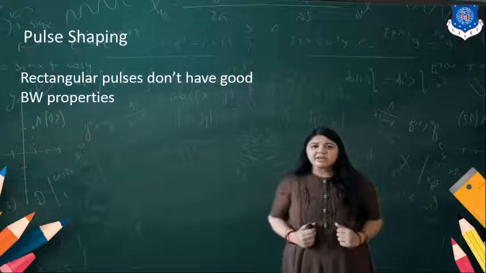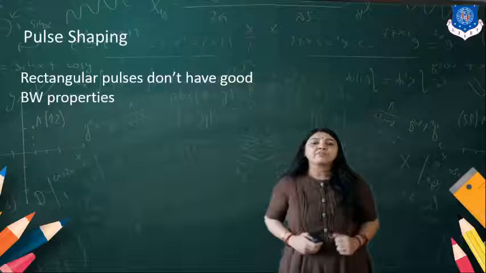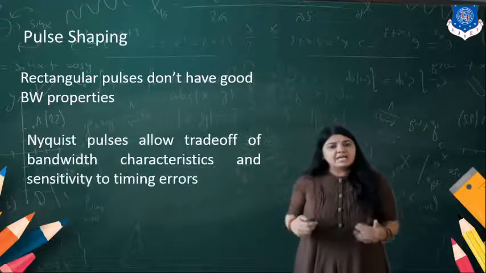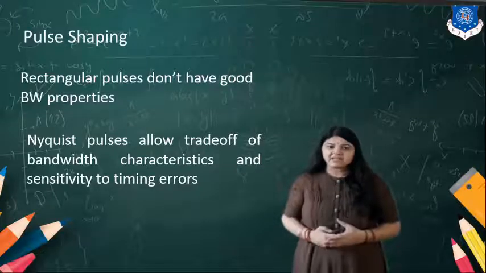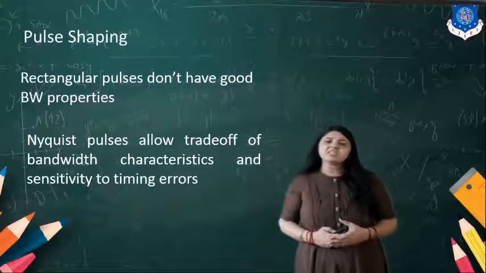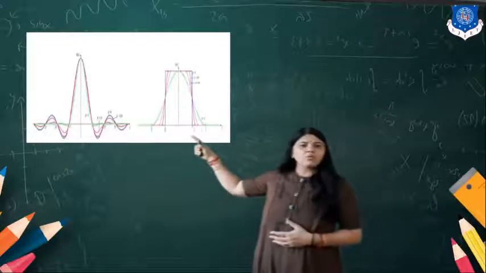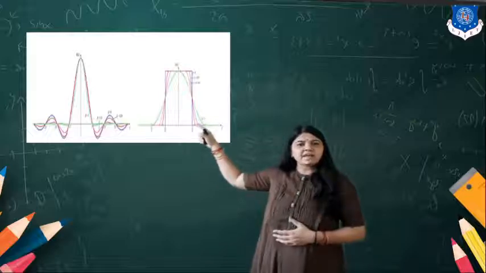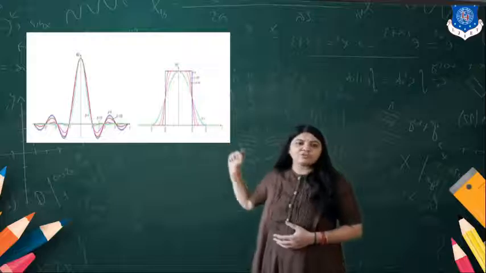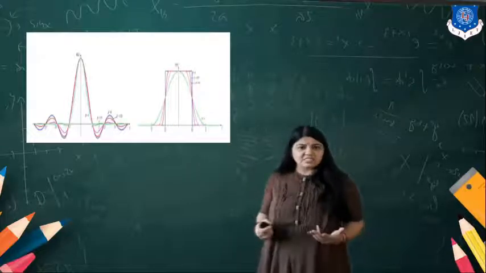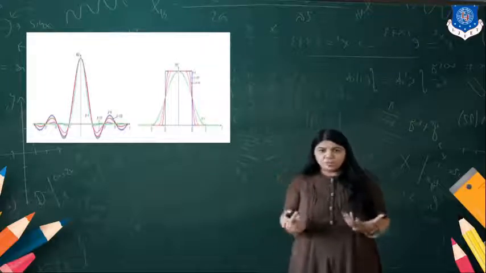So that is why rectangular pulses do not have good bandwidth properties, while Nyquist pulses allow a trade-off of bandwidth characteristics and the sensitivity to timing errors. Here you can see that one of the pulses is again spread out of the particular range. We have the rectangular pulse.